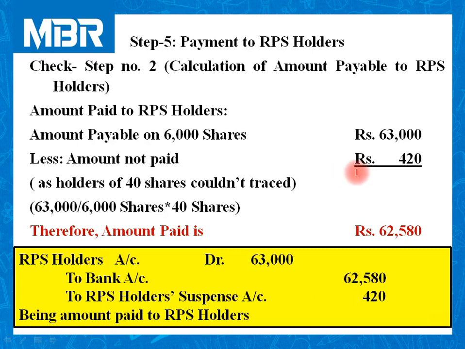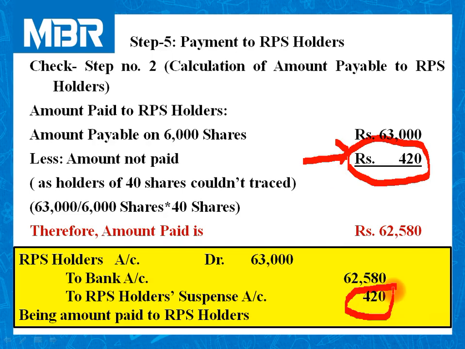In short, right now we are not able to find the holders, so we could not pay 420 rupees to them. But it does not mean that we are not supposed to pay forever. Right now they are not available, it's okay.